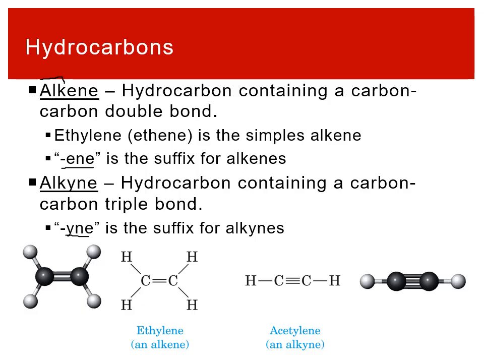Here, the simplest alkene would be two carbon atoms bonded together. You cannot have a one carbon atom alkene because you have to have a double bond, so you have to have two atoms. Similarly with alkynes, it could be two carbon atoms triple bonded together. One thing I do want to note is that we're not going to go too hard into naming, just recognize some of the general patterns: ane, ene, yne kind of ideas.